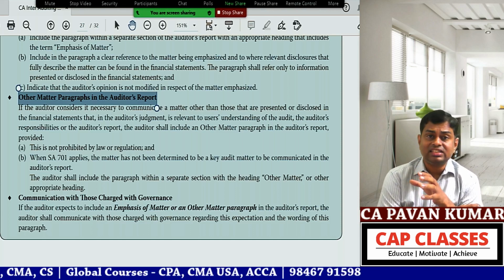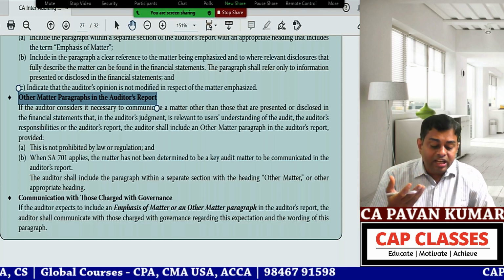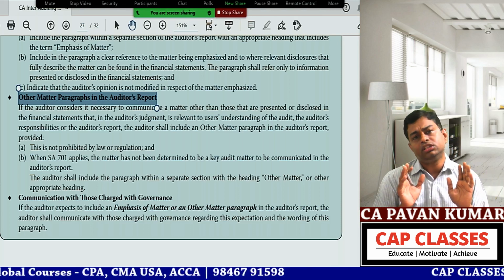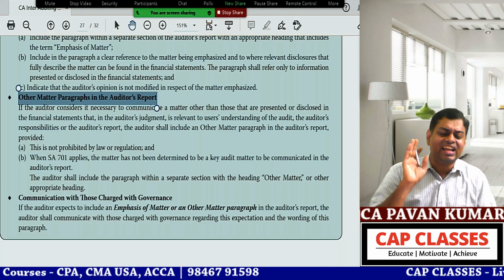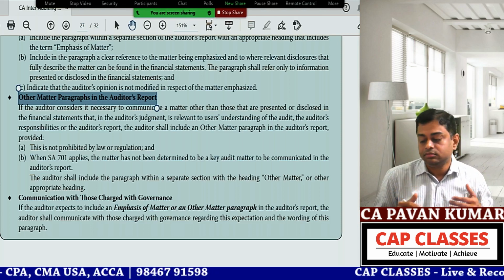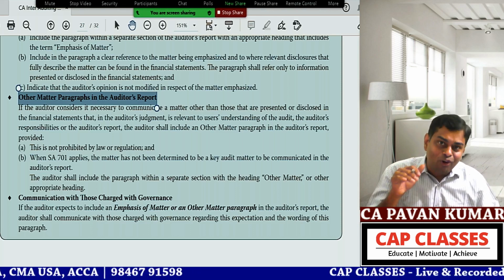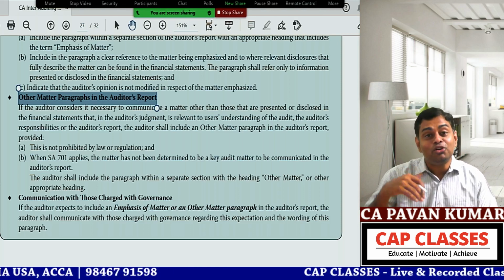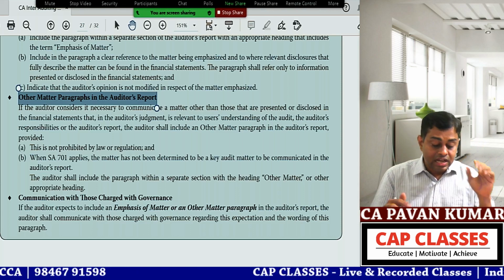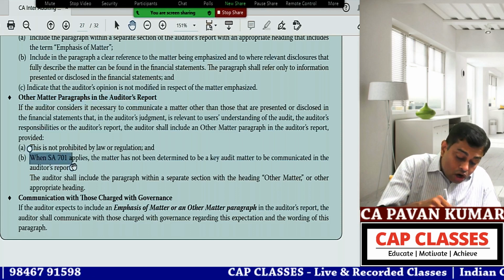So here what they are saying is, if the matter is prohibited by law, you cannot speak about this. If the matter is prohibited by regulation, you cannot speak about this. It will be a very rare case. Law and regulation will never ask the auditor not to tell this. Obviously, they will say auditor, speak more. So they want the auditor to put more items. And here one beautiful point they said, where 701 applies.